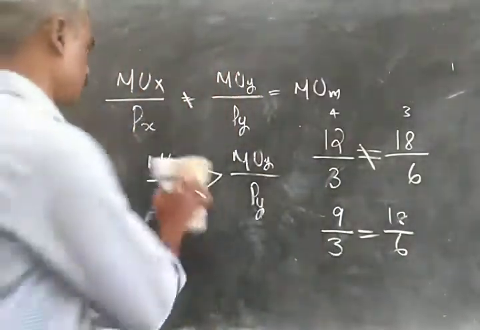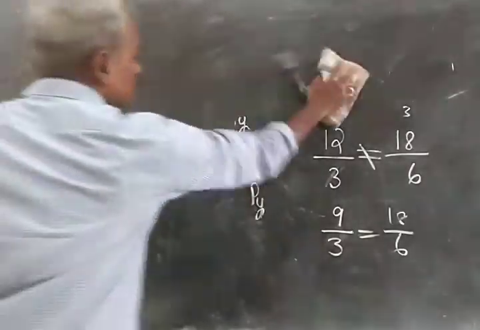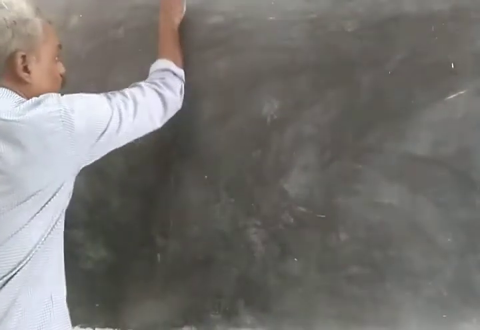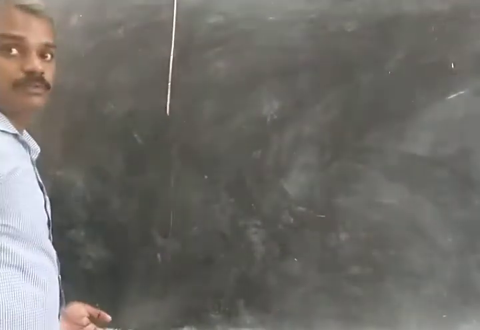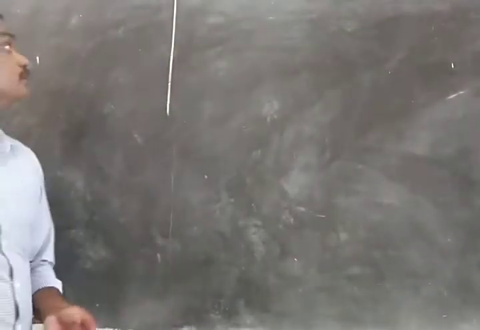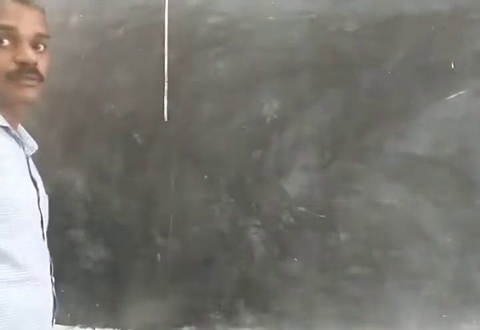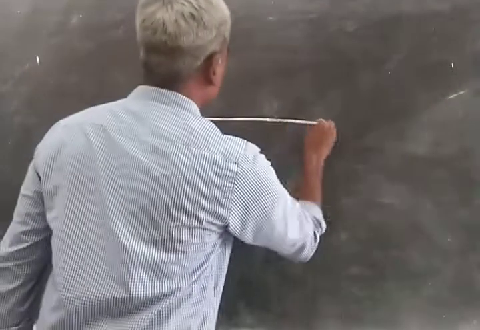We'll do the diagram now. So this is the logic by which we derive the law of demand. Okay, so we have a two-quadrant diagram here.